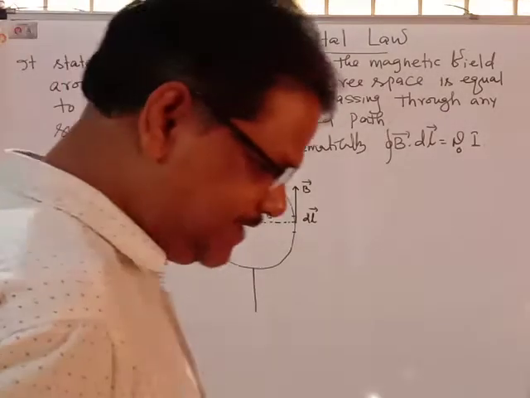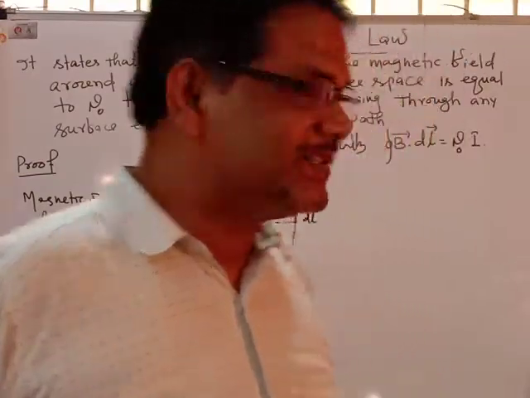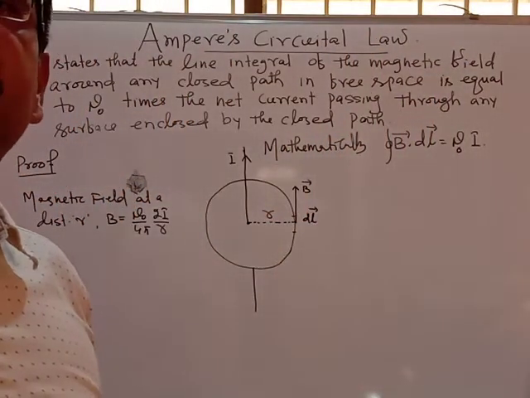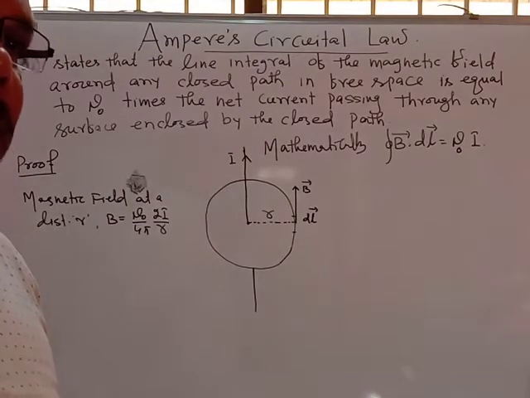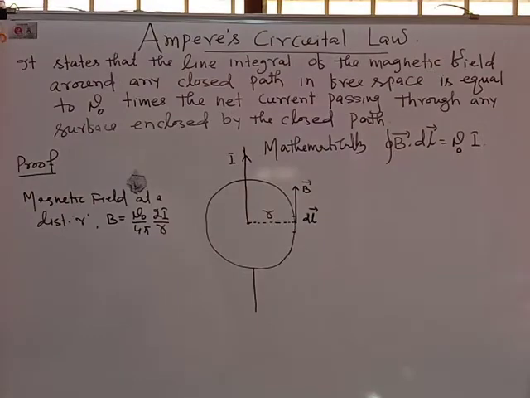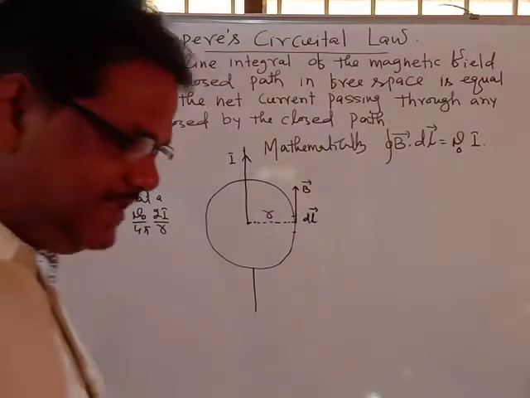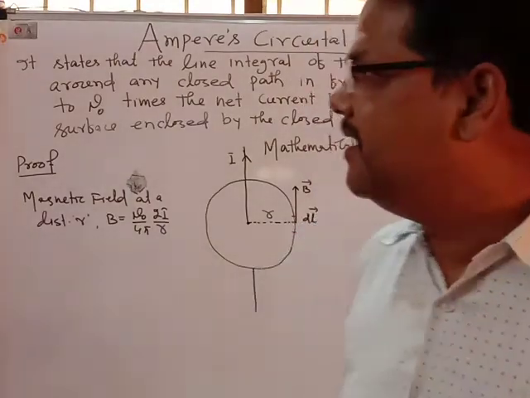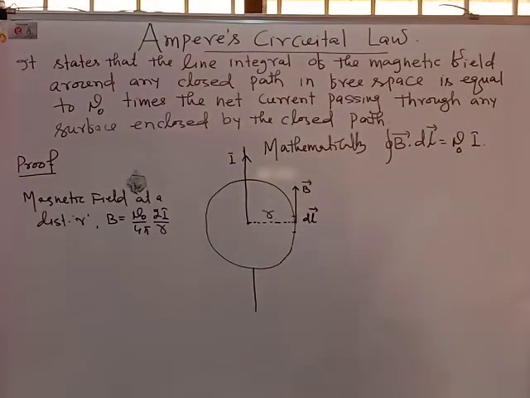After a long time, we have to discuss one thing: Ampere's circuital law. It's an important law. I think all of you have covered the magnetic effect of current. If you have not seen the videos, see them again and note it down clearly. Ampere's circuital law. What does it tell?